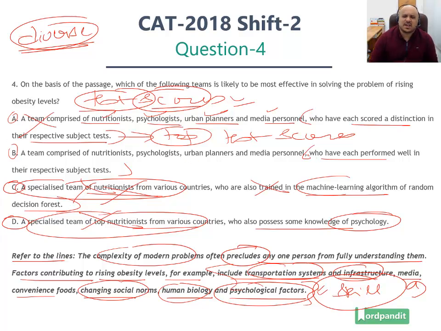Option number B just tells us that they have performed well in their subject test. That means they are well versed with their subjects. There is no necessity of them being toppers. Hence the correct answer is option number B and not option number A. This is how you evaluate this particular question.